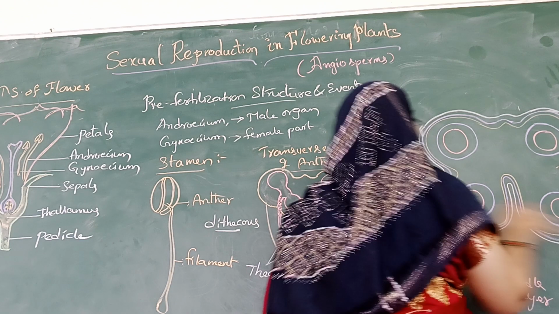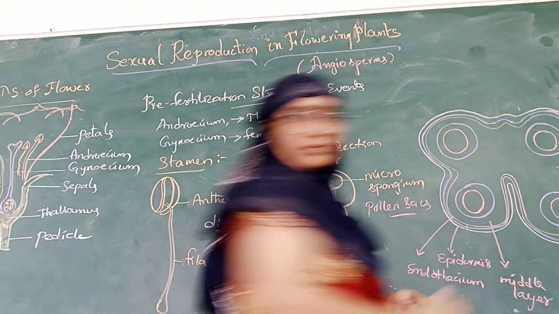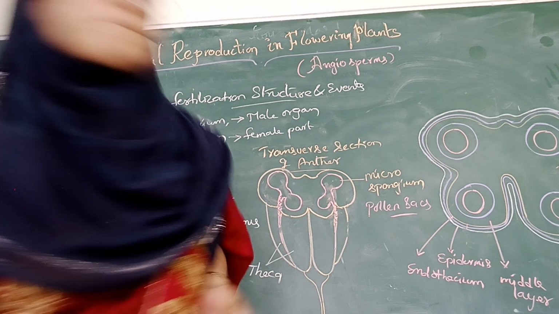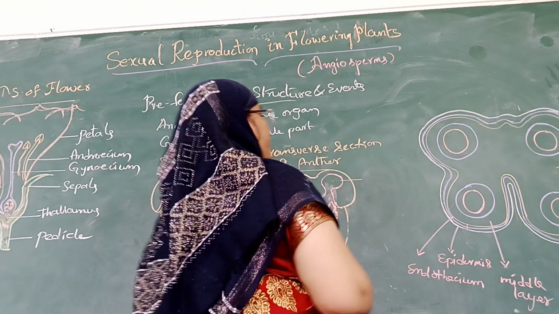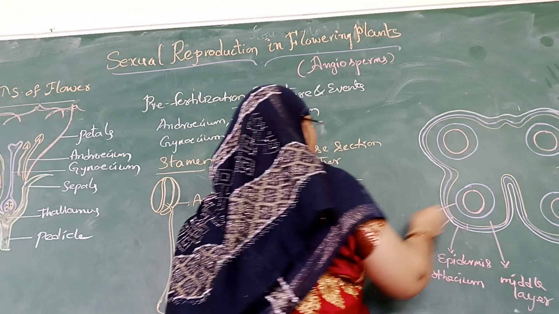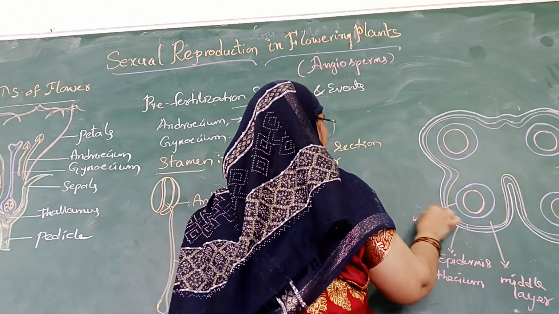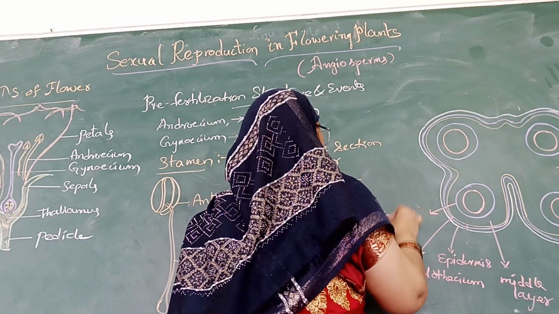Later I'll draw it here. It's the fourth layer, the tapetum.